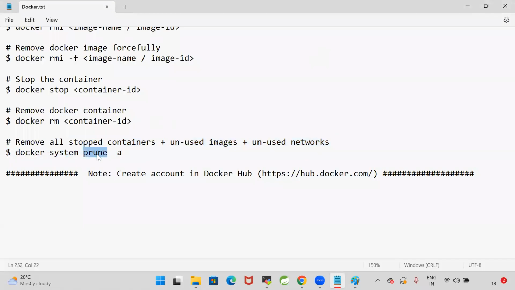Prune means clean up everything. docker system prune -a. Prune means remove everything. Clean my system. Remove all stopped containers, unused images, unused networks, make the system clean. For that, we are going for docker system prune -a.